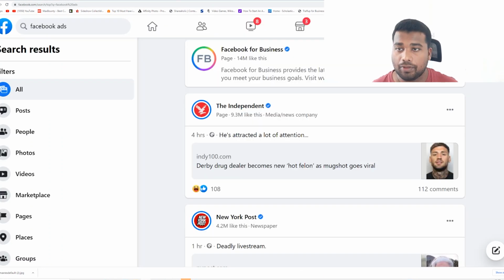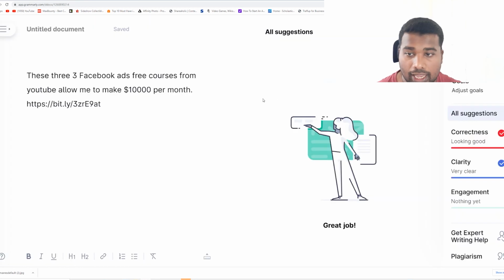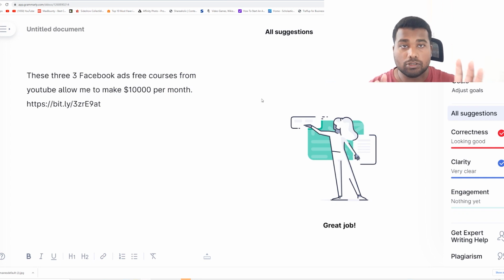You're going to do the same thing with Facebook. You're going to go to Facebook and search Facebook ads, and you're going to find the pages on Facebook ads. You're going to join them, and you're going to provide value, and you're going to copy and paste this link, because Facebook won't block this link, because it's not a spammy looking link, because it's a Google site link.